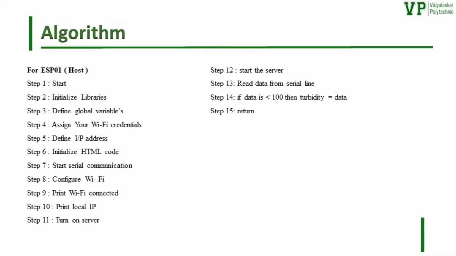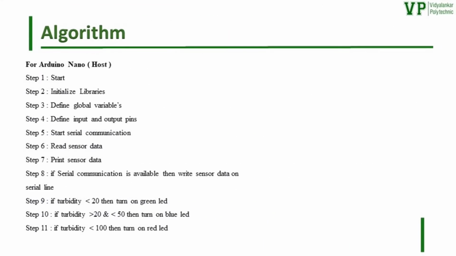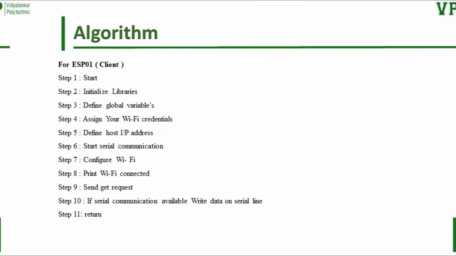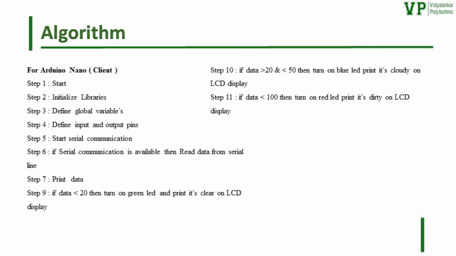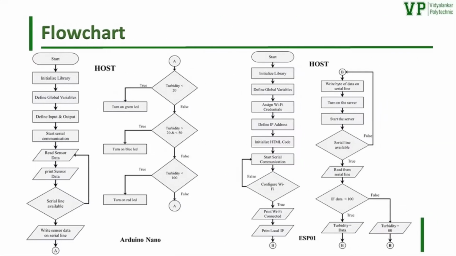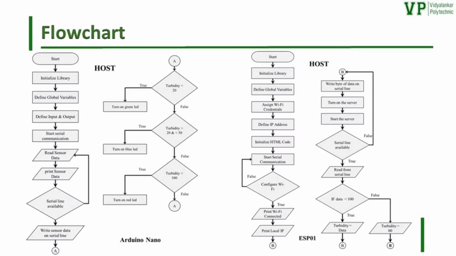This is our algorithm. Basically we are using 4 microcontrollers, so all 4 microcontrollers will have their separate programs. Now I will give you a brief about the flowchart of the host. For the Arduino we will define a software serial library, then the sensor and LED as the input and output devices. Then we will start serial communication at a baud rate of 9600, and if serial lines are available, then send sensor data to the ESP01, and the LEDs will turn on one by one as the level of turbidity increases.